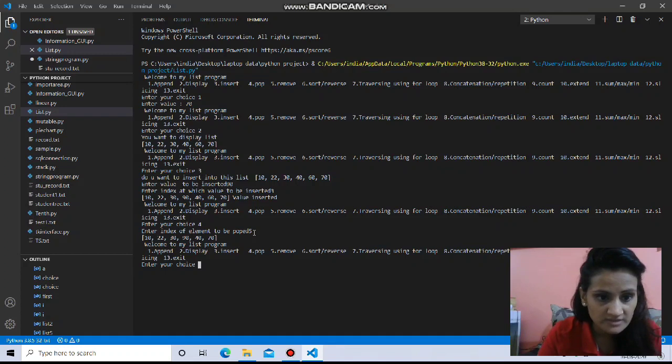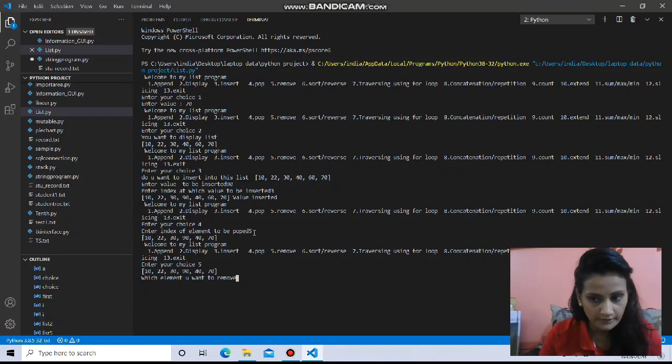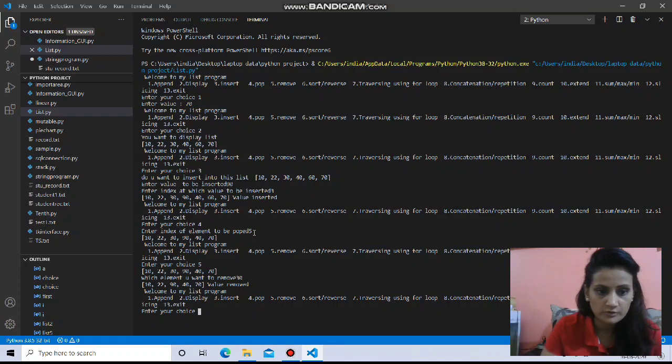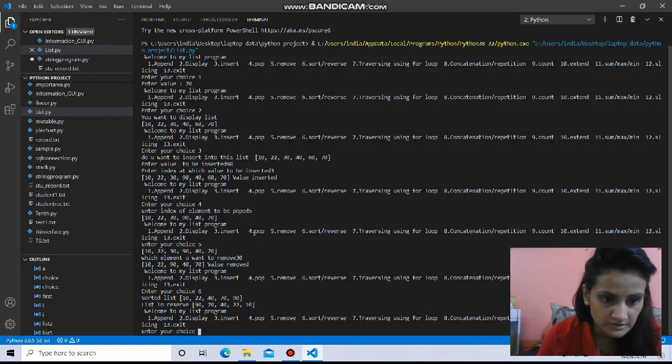Now our next choice is going to be the remove function. So for the remove function we need to give the value directly, that is 30. Suppose I want to remove it from the list. Here you can see the change: 10, 22, 90, 40 and 70. The 30 is removed. Now choice number 6, let's see which is the function there in choice number 6.